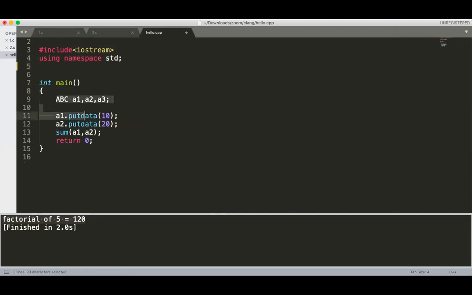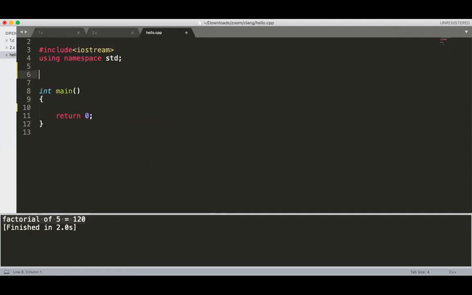Now next one, 4.19, we are solving. So double power, double m comma integer n equal to 2. Default argument, we need to do here, int n equal to 2. Now how to use it?